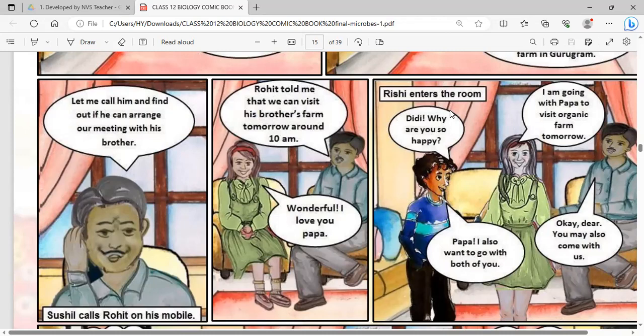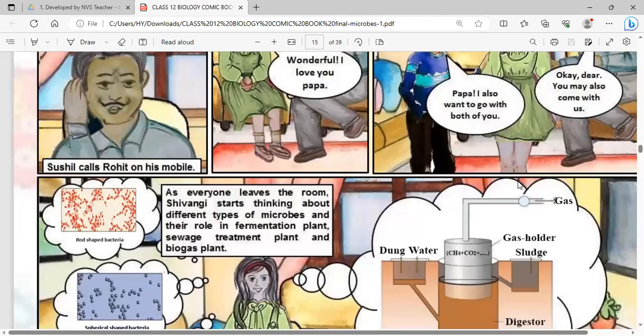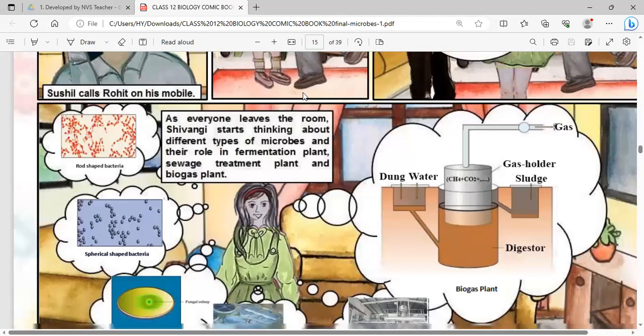Rishi enters the room. Didi, why are you so happy? Papa, I also want to go with both of you. So they are going to the farm to see how the organic farmer is using bacteria for making the biofertilizers.